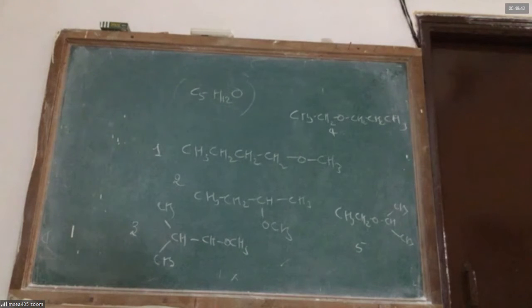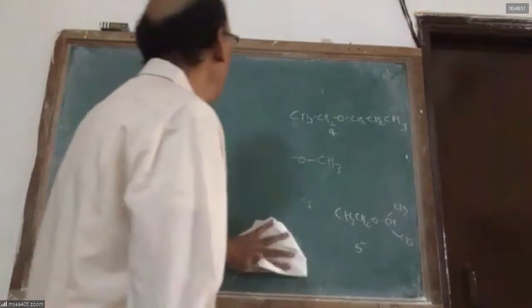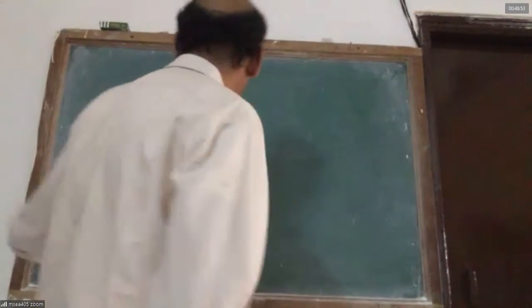Now, this is a simple question, sir. You try to answer. I am writing some compounds. You can tell me how many will do the iodoform test.